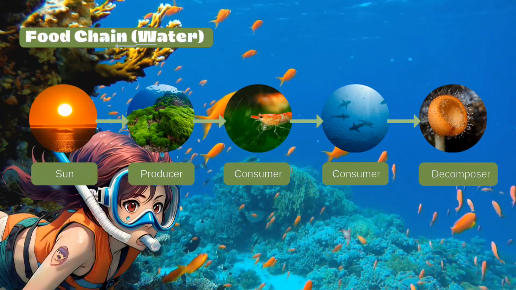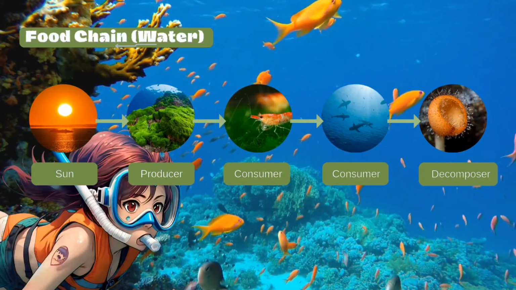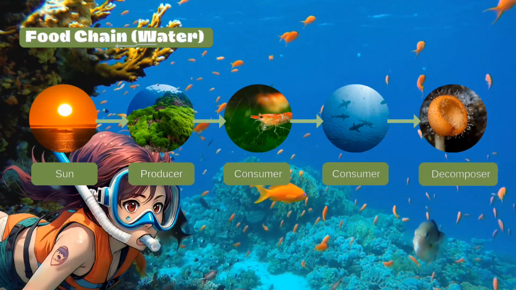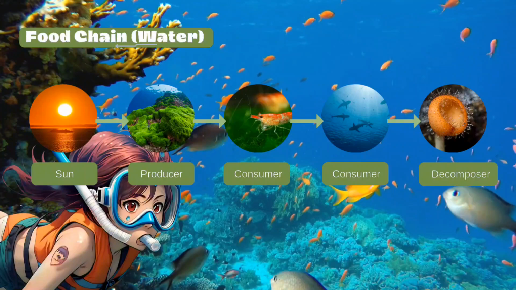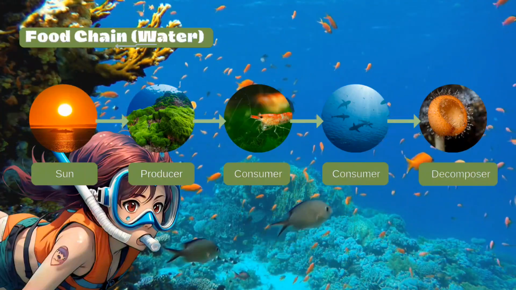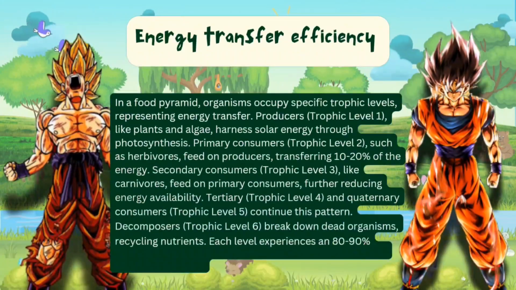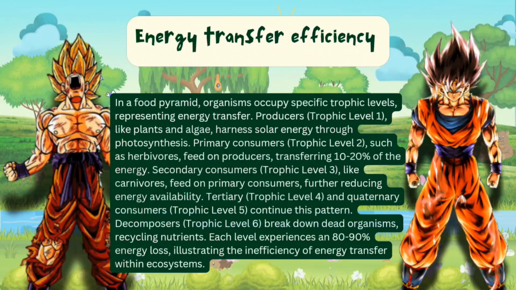Finally, bacteria and fungi as decomposers break down dead organisms, recycling nutrients back into the water, restarting the cycle. However, only 10 to 20% of the energy stored in one trophic level is transferred to the next, while 80 to 90% is lost as heat, waste or unused biomass.